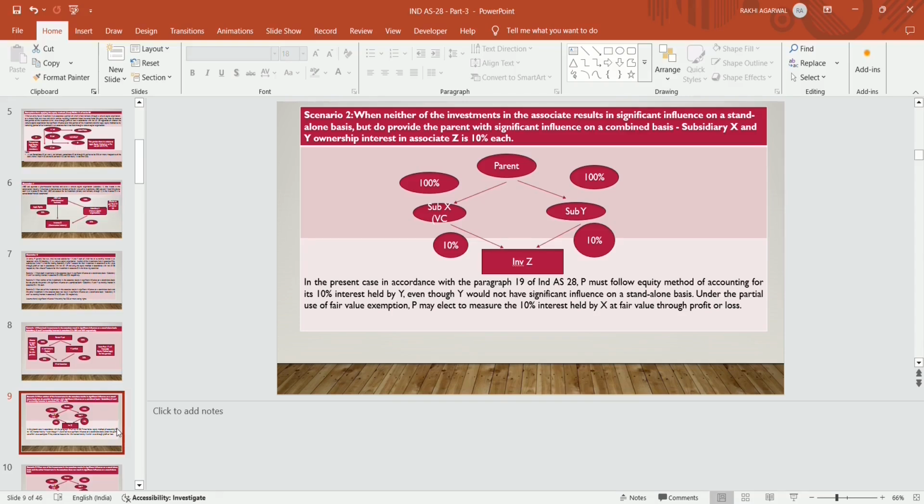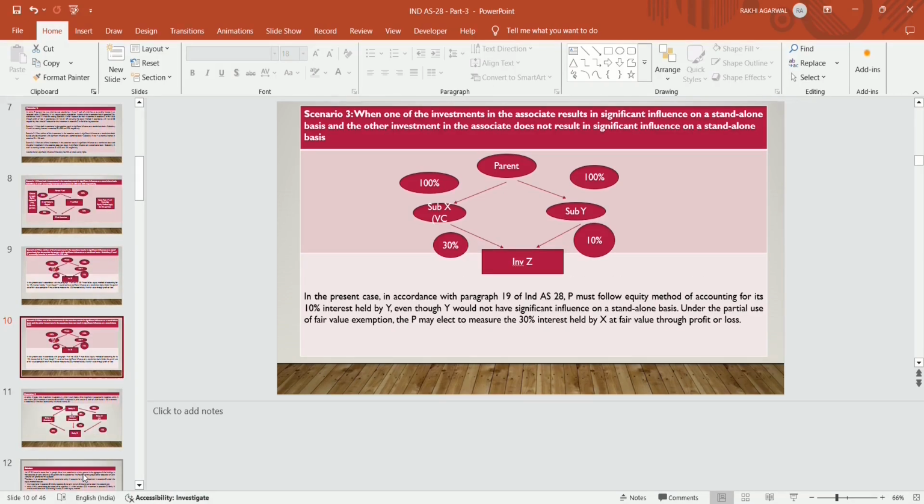So in the present case, in accordance with para 19 of Ind AS 28, P Limited must follow the equity method of accounting for its 10% interest held by Y Limited, even though Y Limited would not have significant influence on a standalone basis. Under the partial use of fair value exemption, P Limited may elect to measure that 10% interest held by X Limited at fair value through profit or loss.